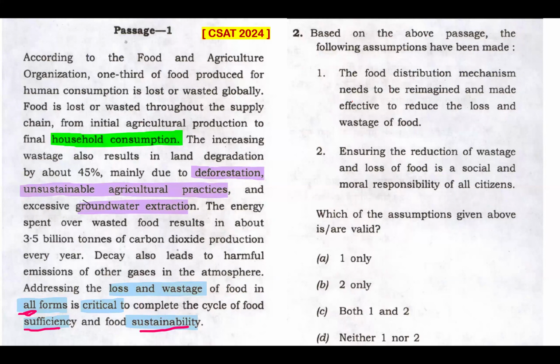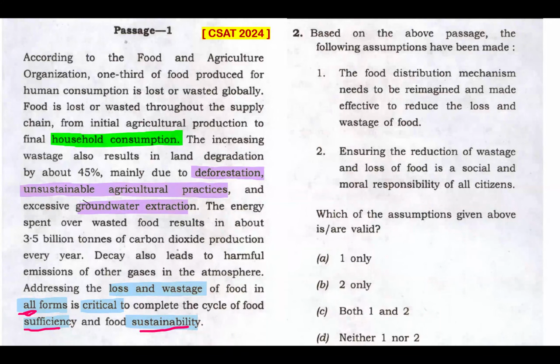There are a lot of things that need change, from household consumption, deforestation, agriculture practices which are not sustainable, groundwater extraction, a lot of things. So things need a good change, and yes, statement 1 can be assumed from this passage, and rightly said by the UPSC key.